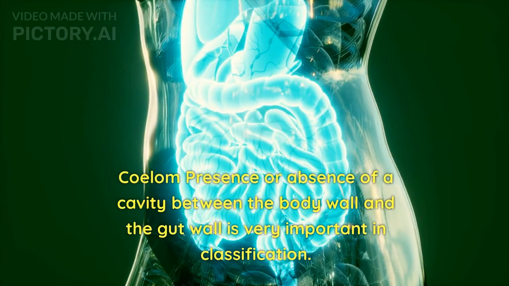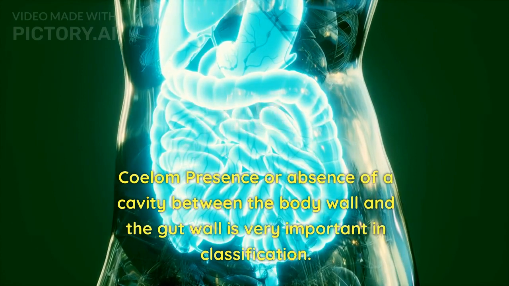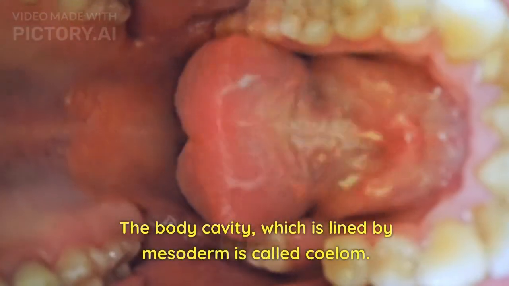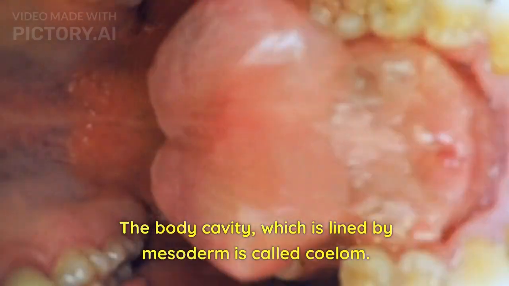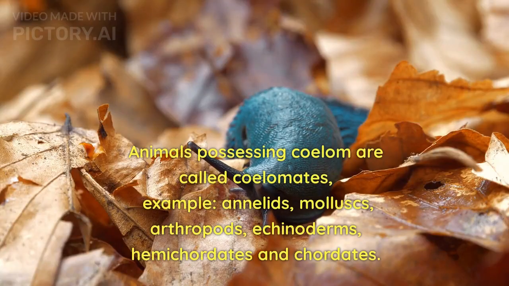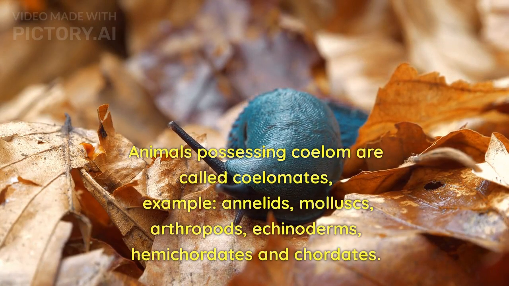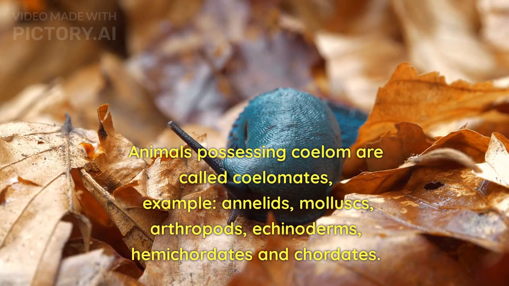Coelom. Presence or absence of a cavity between the body wall and the gut wall is very important in classification. The body cavity, which is lined by mesoderm, is called coelom. Animals possessing coelom are called coelomates. Example: annelids, mollusks, arthropods, echinoderms, hemichordates and chordates.